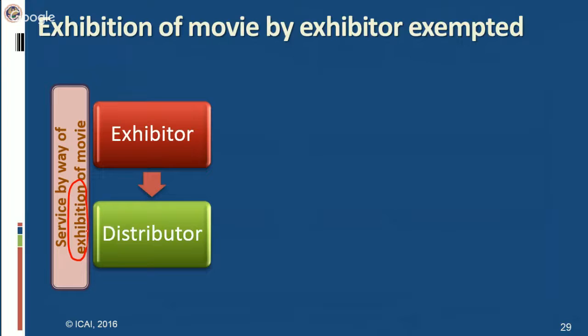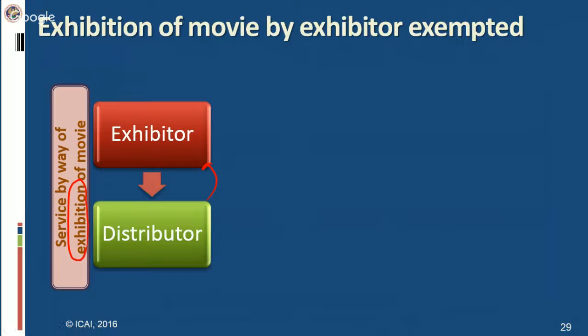Distributor is the person to whom the producer of the movie, the one who has produced the movie, has given the rights to distribute that movie. Now the distributor will decide where the movie has to be screened. So this distributor ties up with various exhibitors for screening of the movie, and therefore the exhibitor provides the service of exhibition of movie to the distributor, and this particular service has now been exempted from service tax.